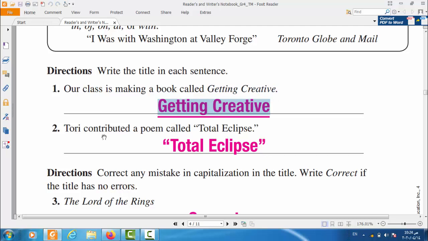The second one, Tori contributed. Contributed means share or take part in something. Contributed a poem called Total Eclipse. Total Eclipse, so I'm going to write it like this, and I'm going to take out the full stop at the end. I'm going to take it away because, as I told you, it's a title.